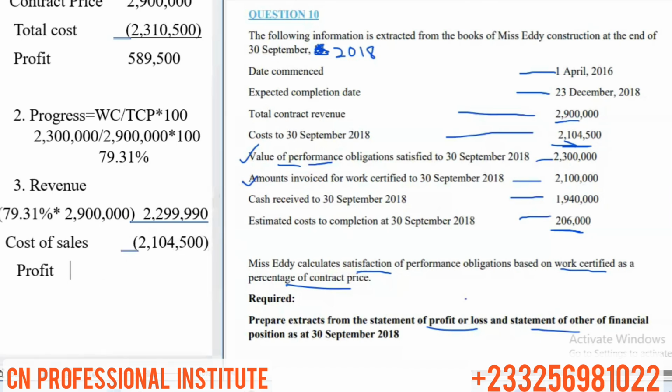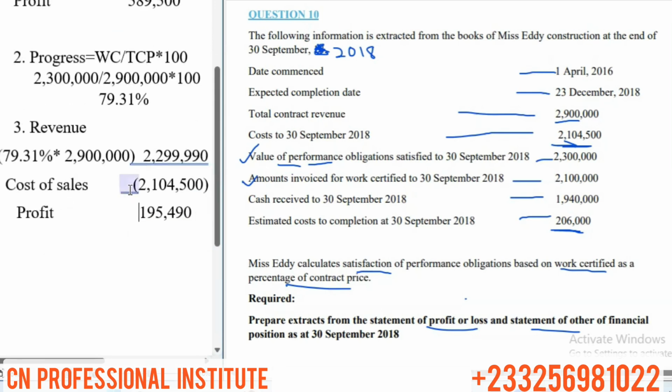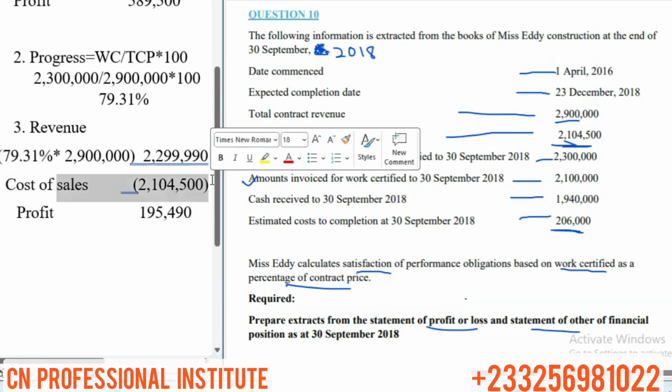Our profit will be 195,490, which will be similar to 194,500 if you do the roundings, if you use 2,300,000 as your revenue. So we are done recognizing the profit.